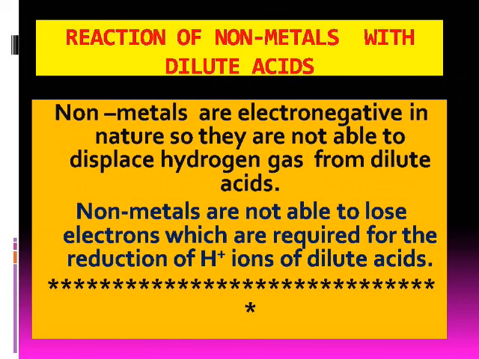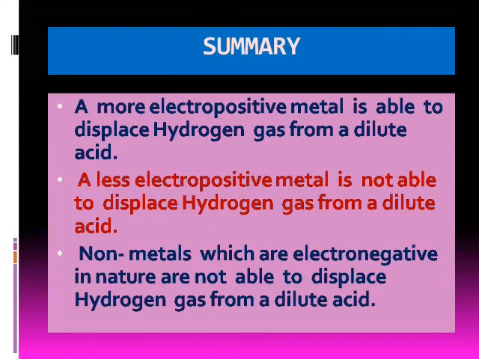Non-metals are electronegative in nature, so they are not able to displace hydrogen gas from dilute acids. It means non-metals cannot give electrons to H+ ions of acid to reduce them to hydrogen gas. It means the metals which are more electropositive, which have greater tendency to lose electrons, are able to displace hydrogen gas from dilute acids by reducing the hydrogen ions of acid to hydrogen gas.